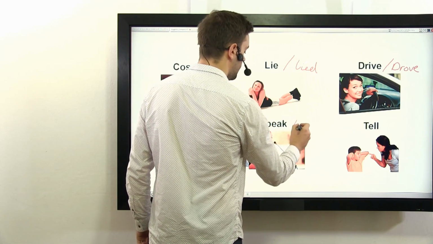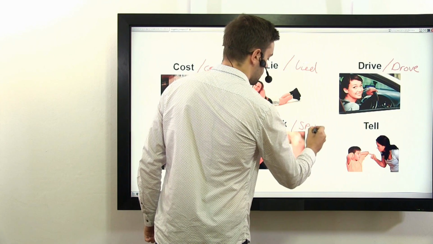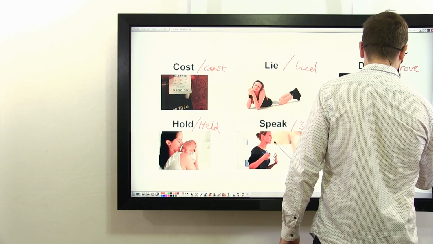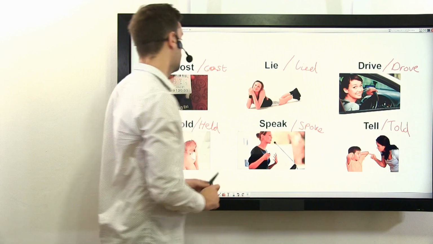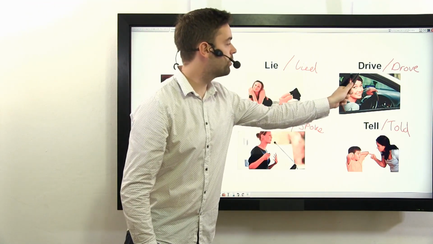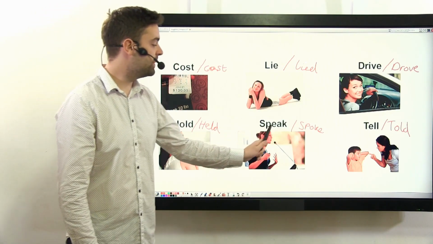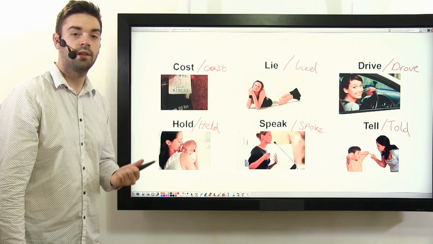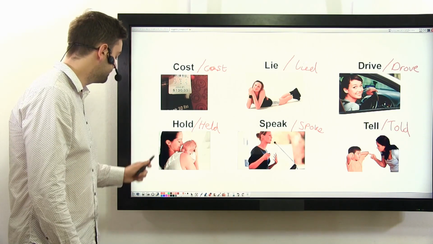The past of speak is spoke. And the past of tell is told. Cost, cost, lie, lied, drive, drove, hold, held, speak, spoke, tell and told. And these are all irregular verbs.